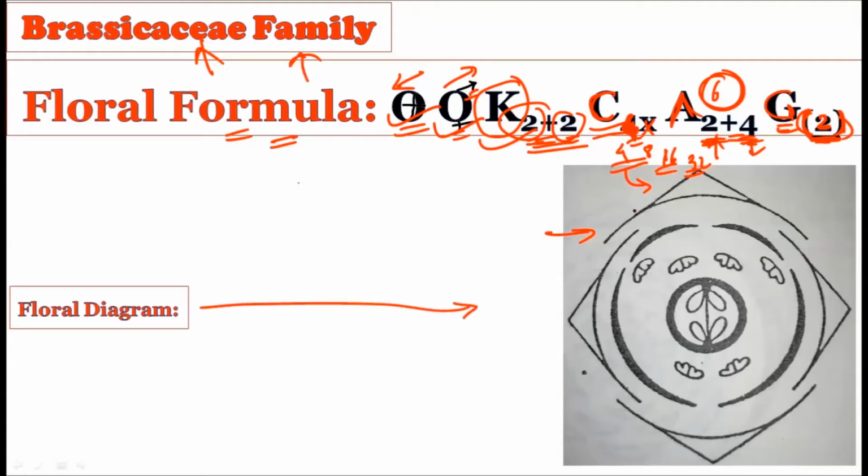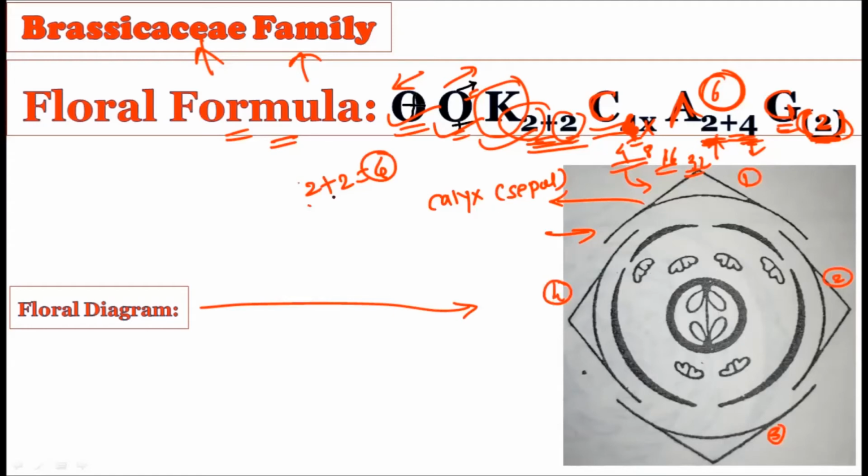Now see, first of all, on the outer side, what you will observe is the calyx, and the calyx is nothing but the sepals. So how many sepals are there in all? 4 sepals, 2+2. There are a total of 4 sepals. Now let us count. This is the first, second, third, and the fourth. So 4 sepals are there.